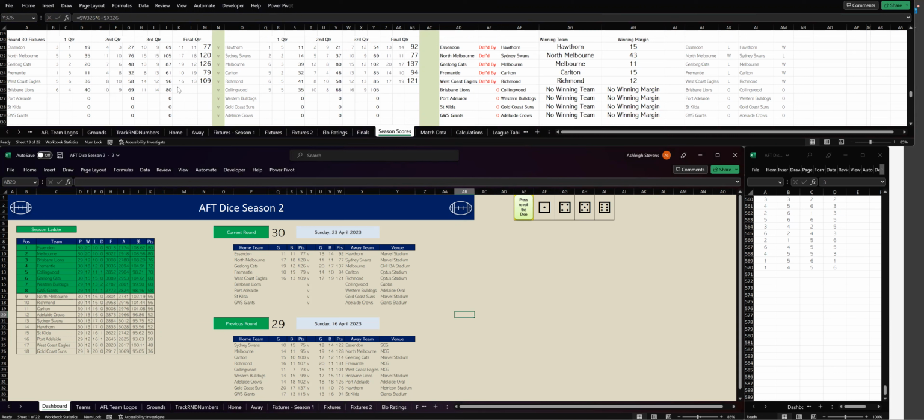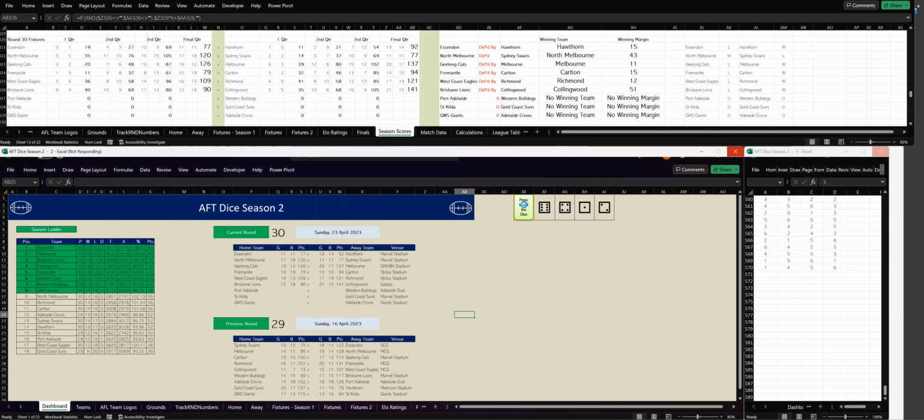Let's go to the last quarter. Brisbane have kicked 1 goal, 4. 12 goals, 18. Collingwood have kicked 5 goals, 6. That's 21 goals, 15. And at full time, Collingwood have beaten the Brisbane Lions by 51 points. That pushes Collingwood up to 4th. Brisbane are still in 3rd place. All right, let's go to the next game.